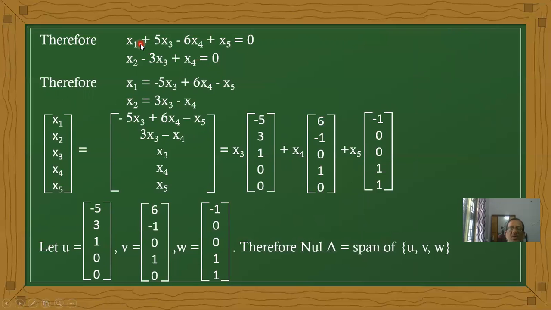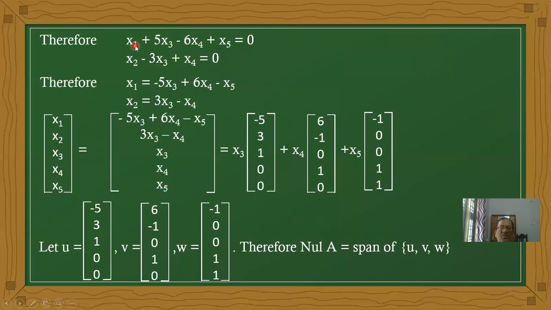Now I am setting x1 combination equal to 0, and x2 combination equal to 0. These are homogeneous equations. Why are they homogeneous equations? The power of x1, x3 and each and every variable is 1.